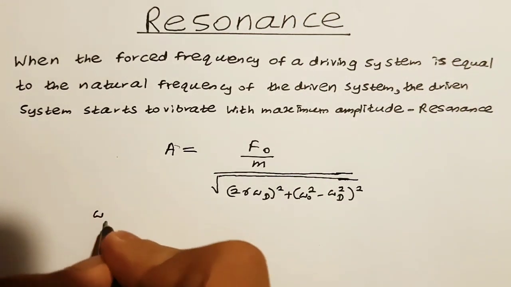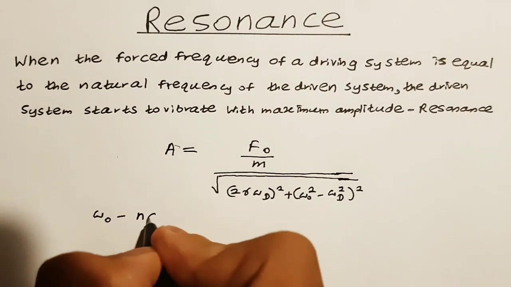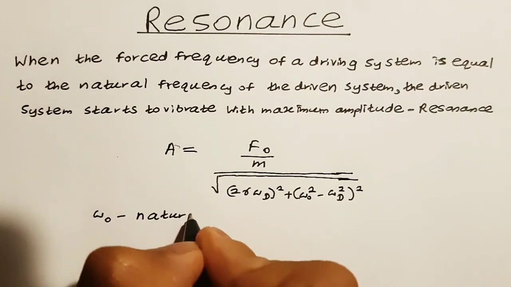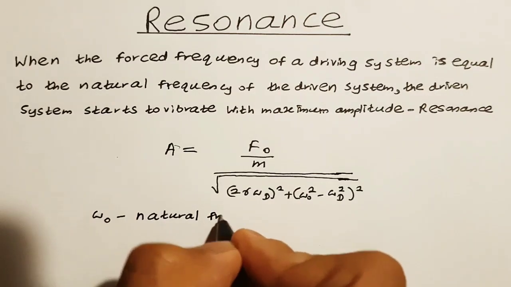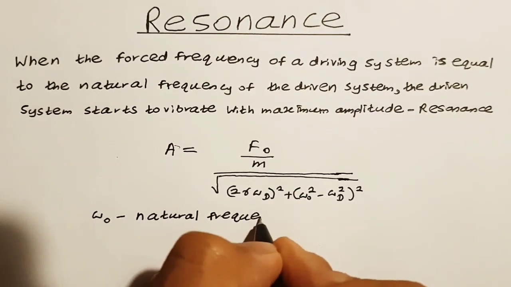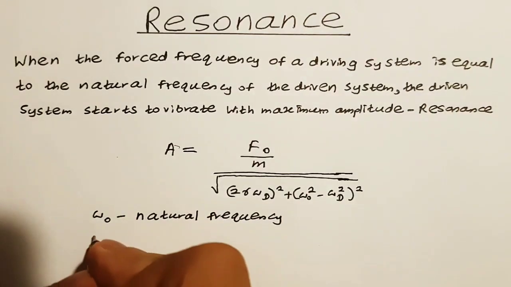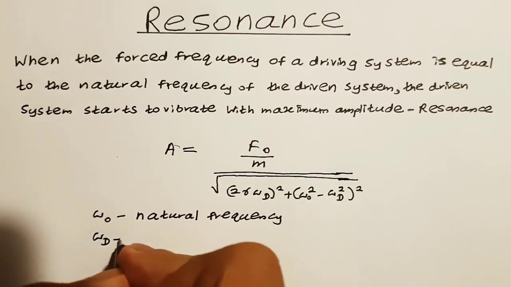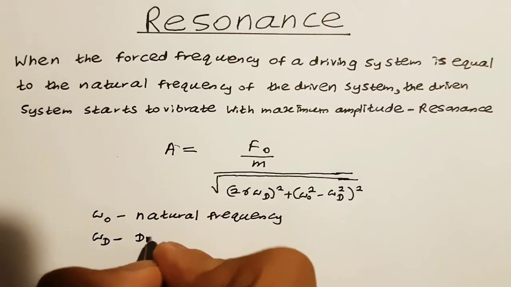Omega naught is the natural frequency of the oscillation, whereas omega d is the driving frequency.